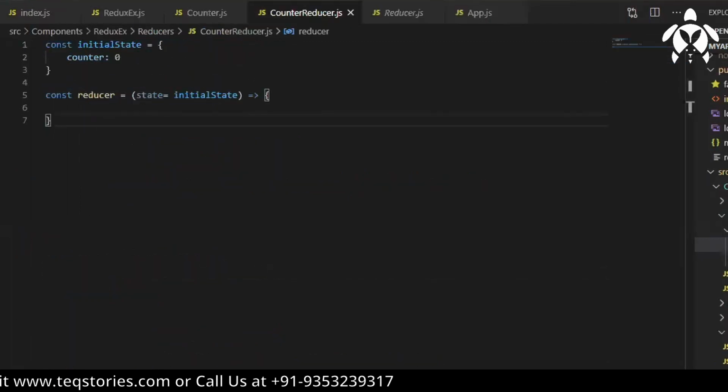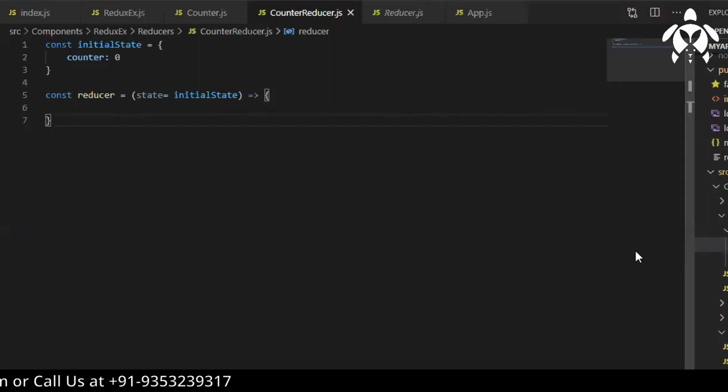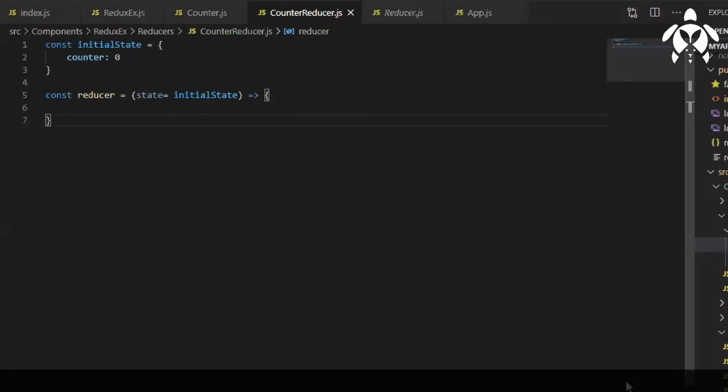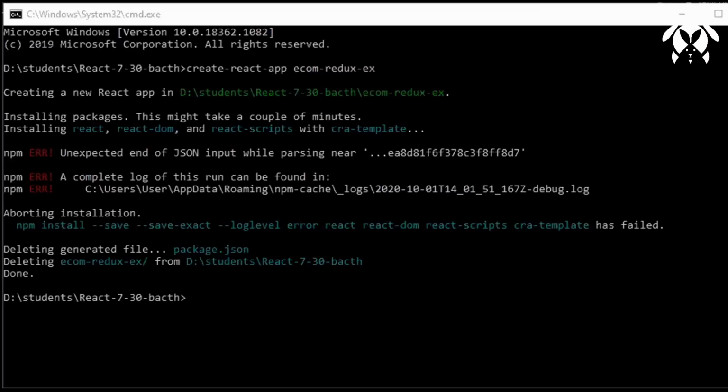So let's do one thing. I'll give a simple demo to you. Let me quickly create one project. Okay, that will be, I think, good. Too many files are there, right? Let me see if I have any other working project. Okay, we can use that only. Okay, I got one project.